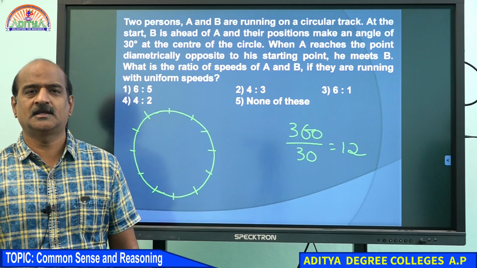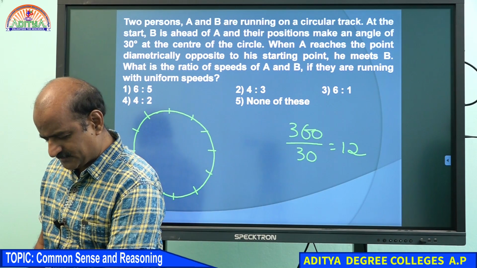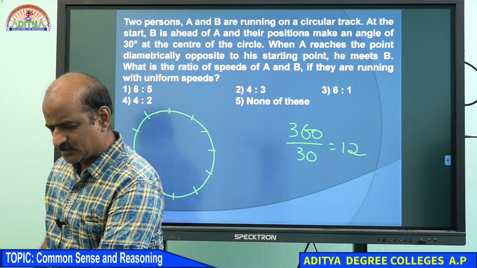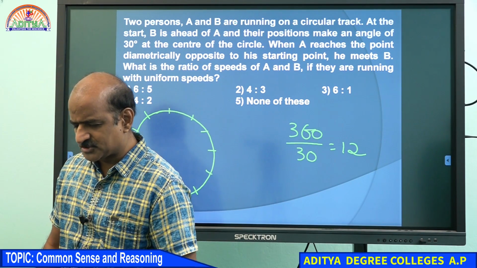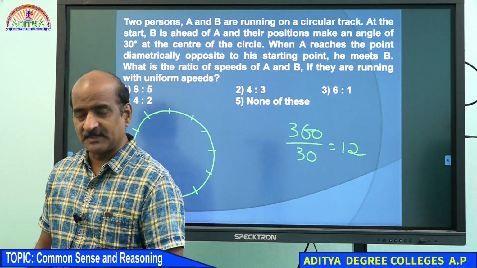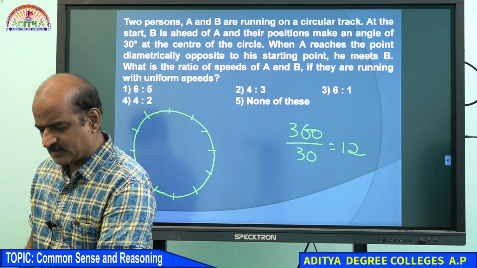Student, I hope you understand this. Am I clear to you at the moment? Why did I divide it into 12 parts? Please answer one by one. Are you clear why I divided into 12 parts?